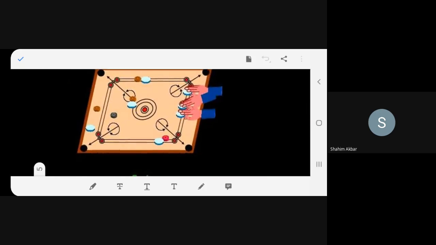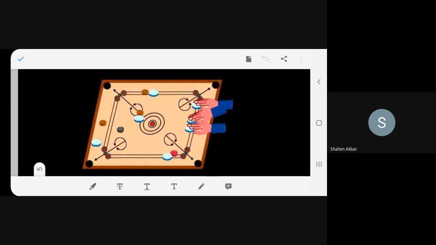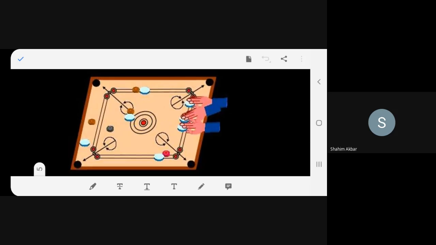Let's see over here. What are we doing here? What do you see, boys? What do you see, beta? Carom board. Carom board, right? What are we doing?